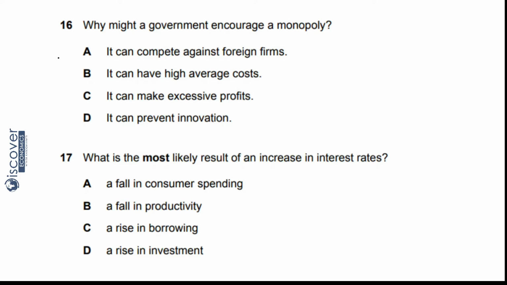B, it can have high average cost. You won't encourage higher average cost, rather we will encourage a cost minimization policy. So this is not the answer. C, it can make excessive profits. Making profit is a good thing, but the government is going to keep an eye on the profits of a monopoly firm, and won't allow it to exploit customers. So it will not be the answer. D, it can prevent innovation. You will never promote prevention of innovation, rather you will support innovation. So D will also not be the answer.